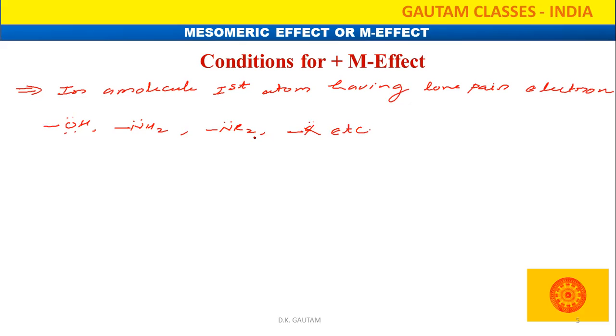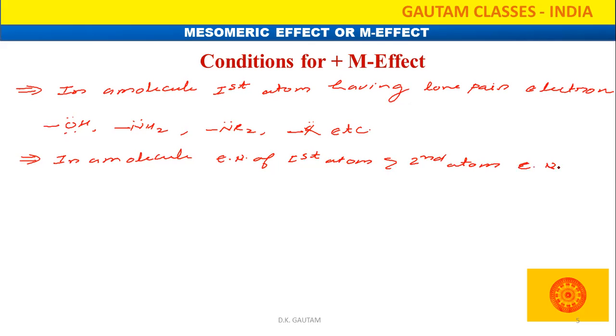That means they have a tendency to donate the electron. Another condition we are going to write: in a molecule, if the electronegativity of the first atom is greater than the second atom, then it is a plus M group.